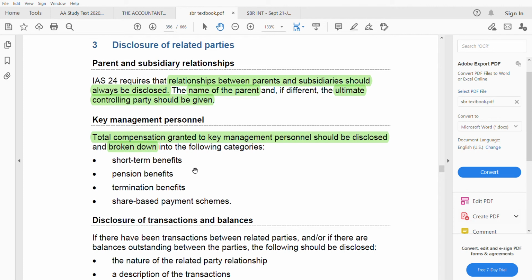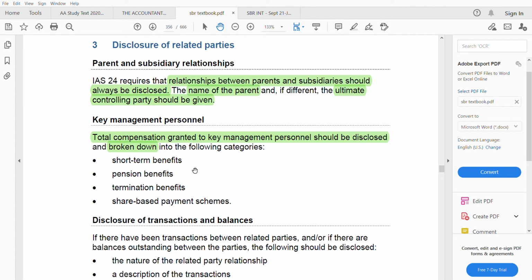Why should the compensation for the key management personnel be disclosed and not for the other employees? The reason is because director level people charge a very high remuneration. You must have seen that the remuneration is so excessive for the executive director that a lot of fraud or anything that is happening is in this area. They try to hide it, right? Because it is not something considered a good thing for the company. It will not maximize the shareholders' wealth. If they take a huge remuneration, then what should they be given, right?